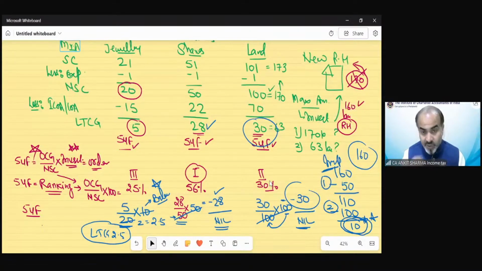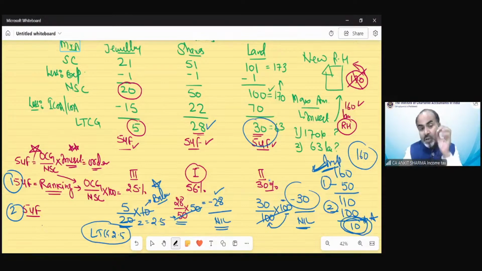So what I am trying to explain is that if a question under section 54F is there in the examination, and multiple assets have been transferred, and all are eligible to claim the exemption under section 54F, then you have to first of all do the ranking. This is the first part. You have to find the ranking. After ranking, you have to utilize the consideration amount which has been used as investment. And always remember, you have to follow this, because if you don't, you might wrongly take 20 lakh rupees in this case also, and that would result in a capital gain of 0, and that might result in marks also being 0.